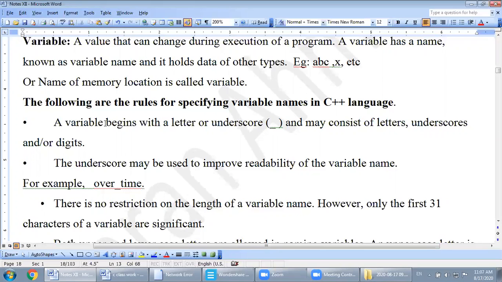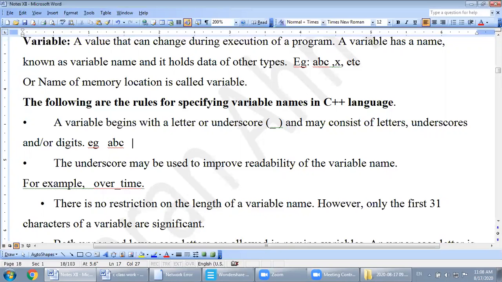Number 1, a variable always begins with a letter or underscore, and may consist of letters, underscore, and or digits. Let's say ABC. Watch over here, for example, ABC is a variable. Watch the first character. First character is alphabet. So this is a valid variable.